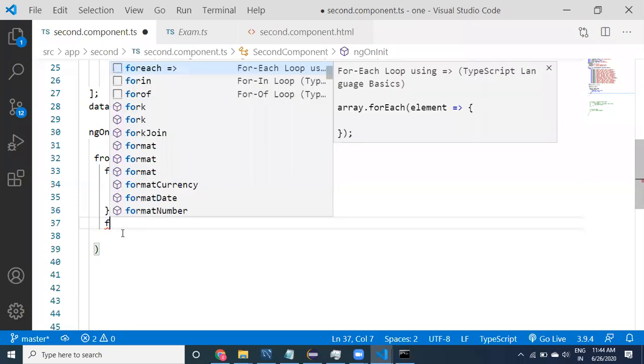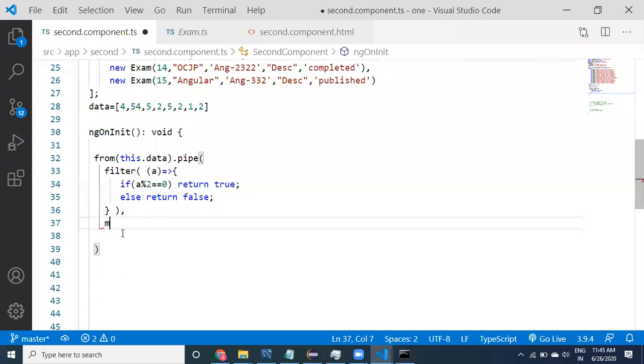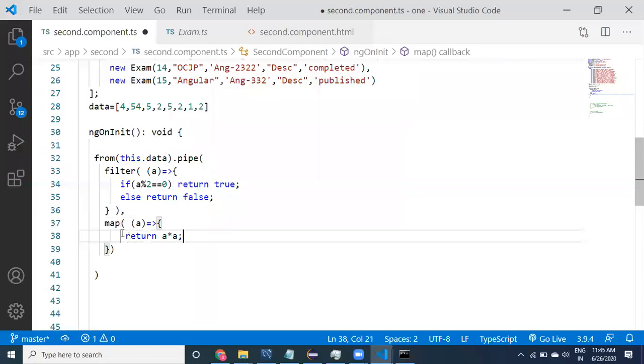Apply the map operator. The map operator takes one method, a function with a value, say a. For this a, we need to return some value, a into a. See here, guys, I just returned a into a.